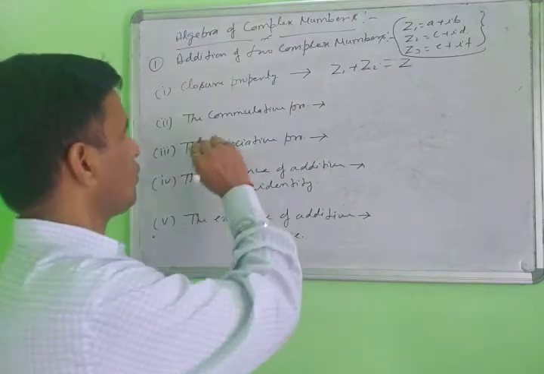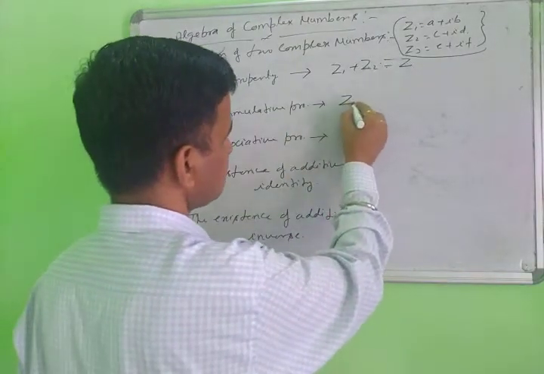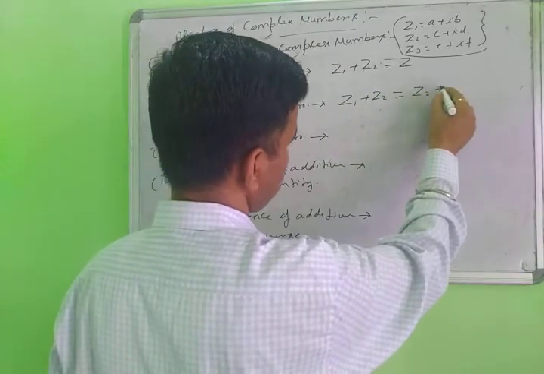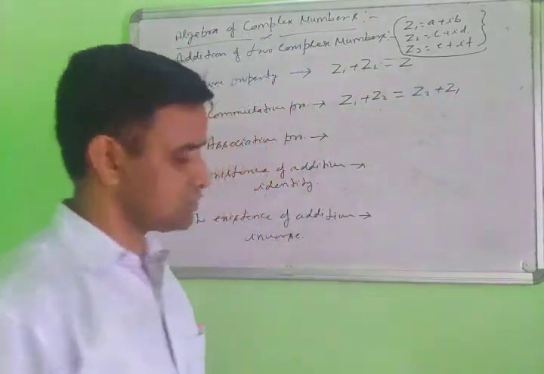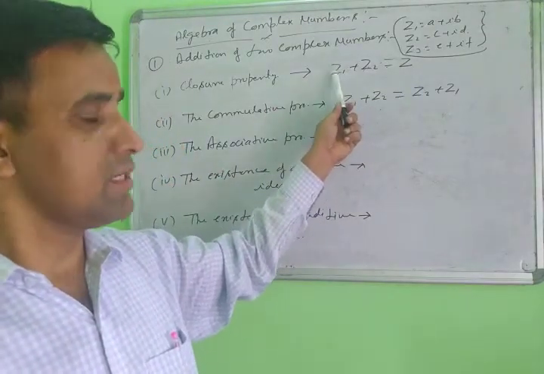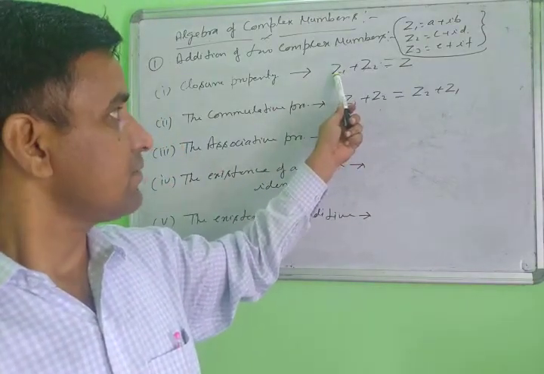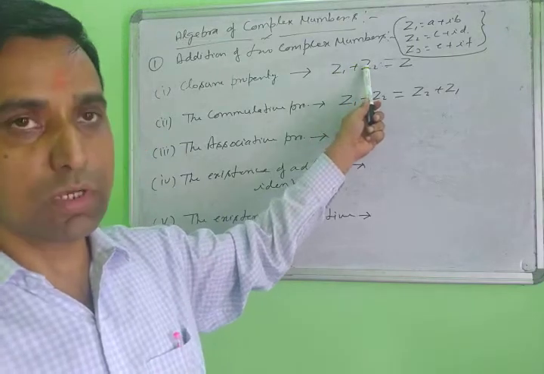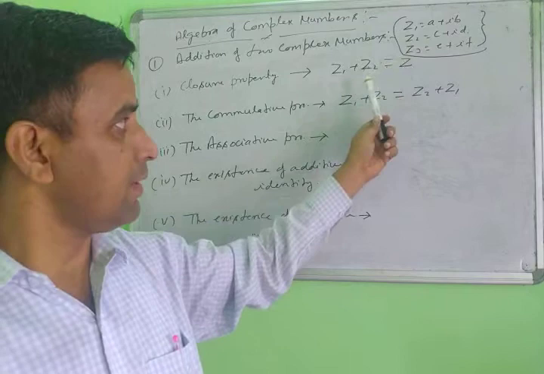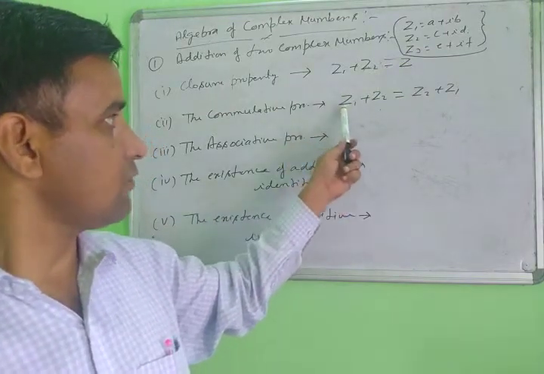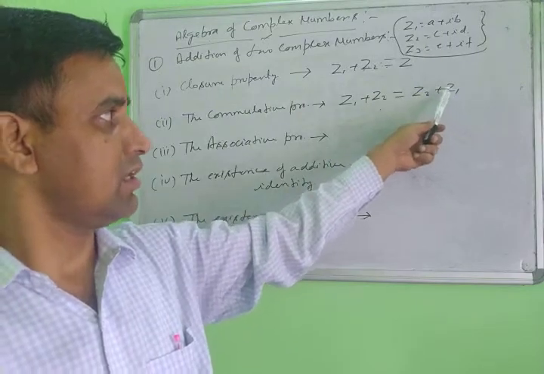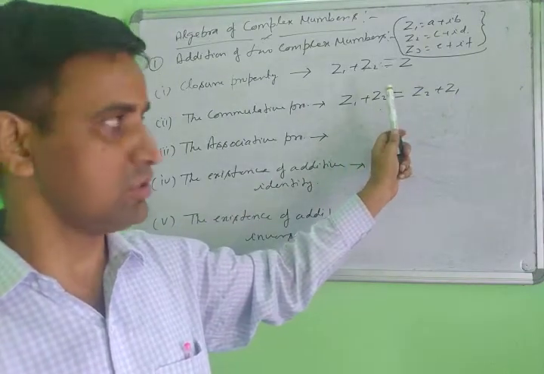Second is the commutative law: Z1 plus Z2 always remains the same as Z2 plus Z1. When you change the sequence, the result does not change. When you add more than two complex numbers, the result is always a complex number. But in the commutative law, when you change the sequence from Z1 Z2 to Z2 Z1, the result will be the same, it will not change.